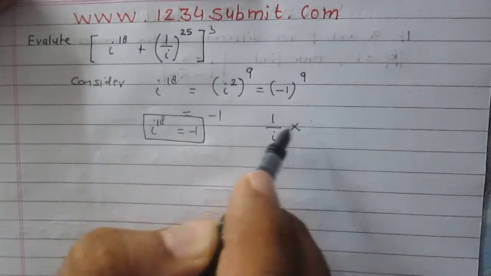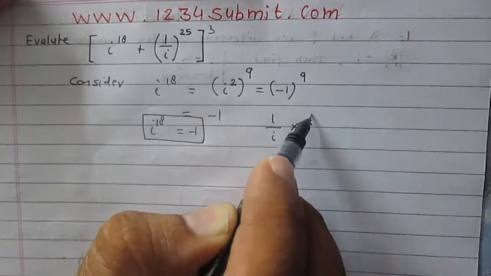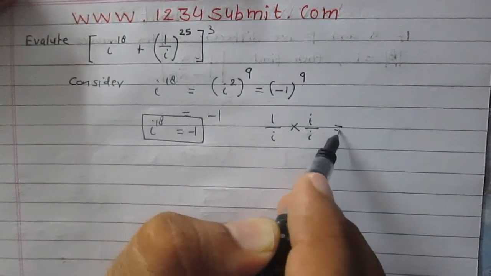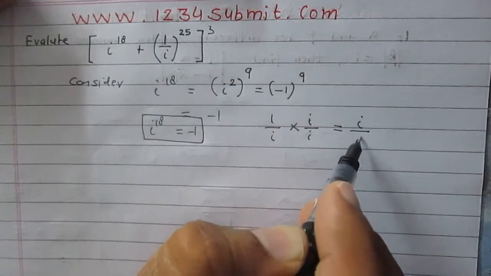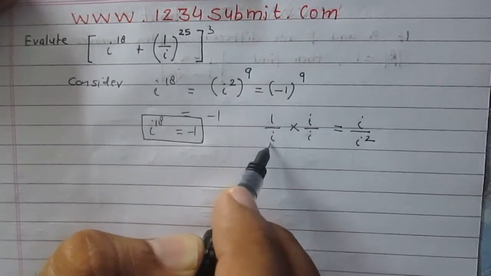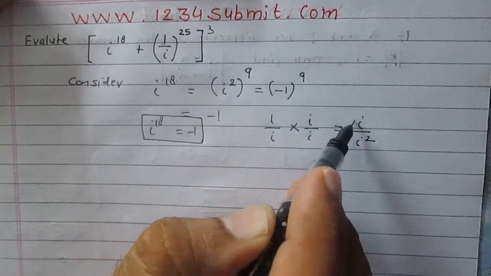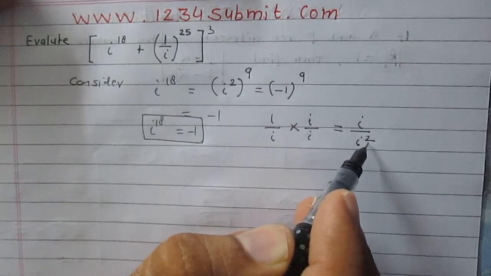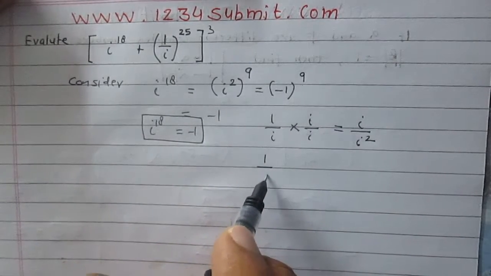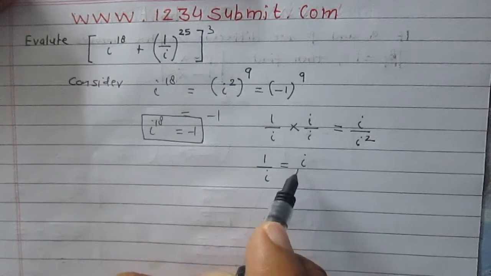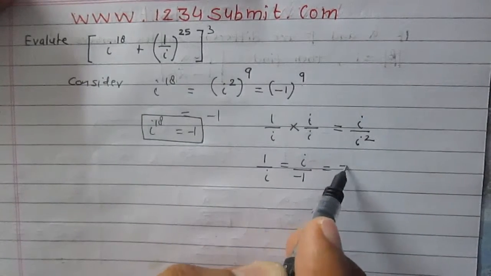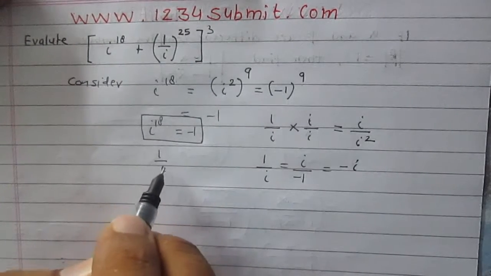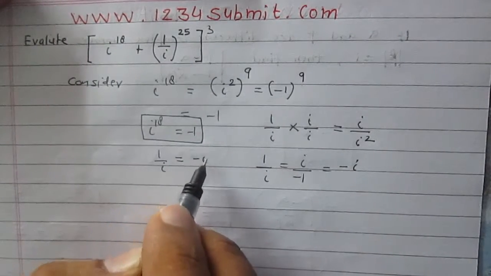So here I am going to multiply the numerator and denominator both with i. So 1 upon i will become i upon i^2. Once again we know that i^2 is minus 1. So 1 divided by i is i upon minus 1, and finally it is minus i. So the value of 1 divided by i is minus of i.